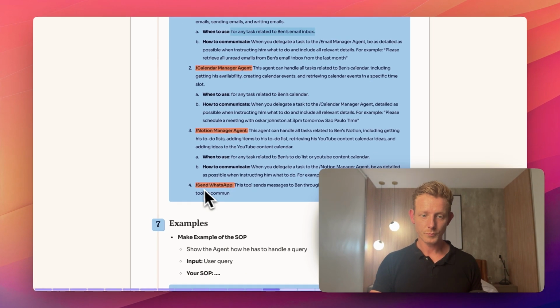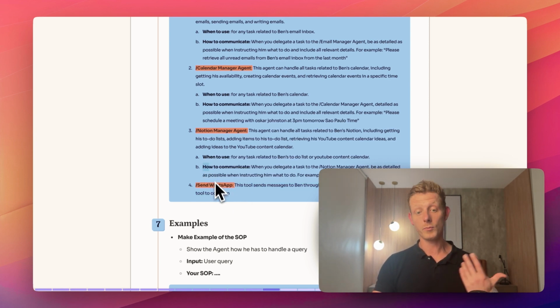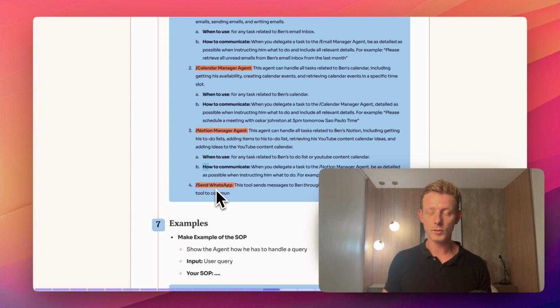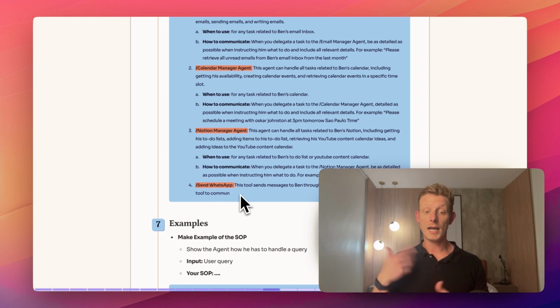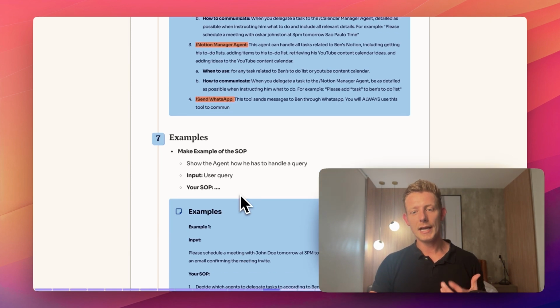For tools, we do the same, right? But we don't have to, of course, specify how we communicate because they don't communicate with tools. But what we can say is the expected output of the tool or things like that. So this tool sends messages to Ben through WhatsApp. You will always use this tool to communicate, and I didn't finish here, but to communicate any updates, questions, etc. to Ben.